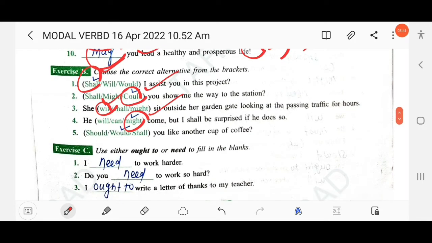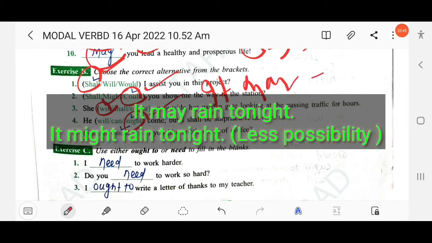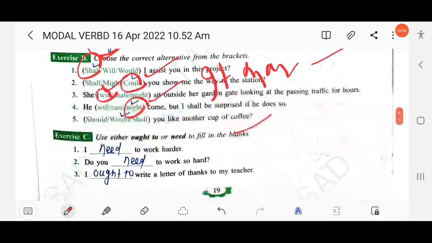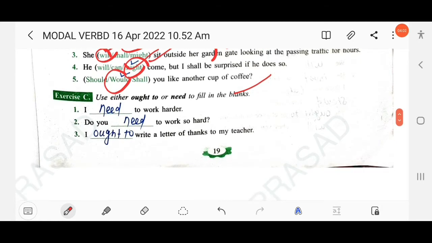Just take an example. It may rain tonight. It might rain tonight. Here may is used to show possibility, but might is used to show less possibility than may. Next, dash you like another cup of coffee? Would you? The second one.